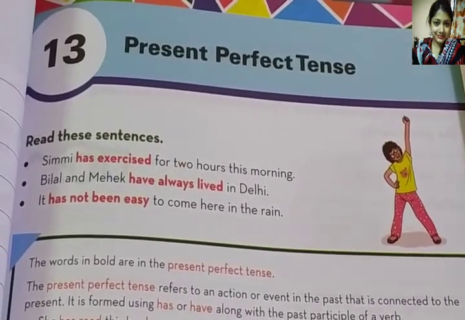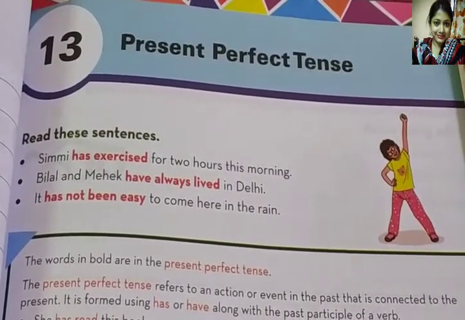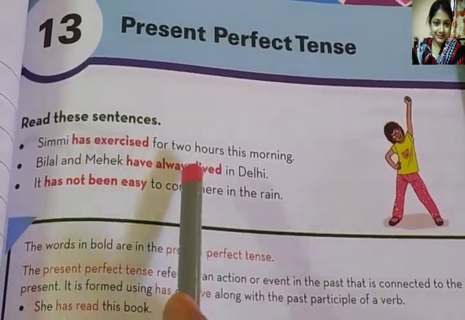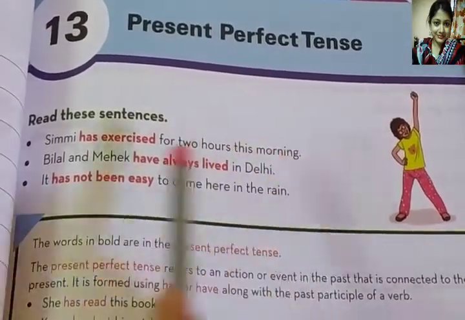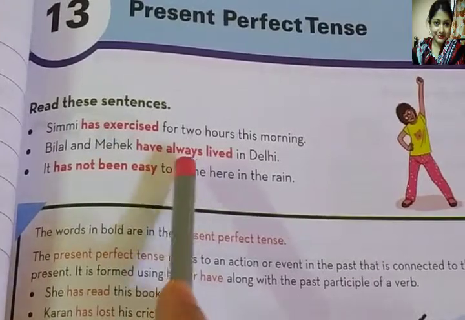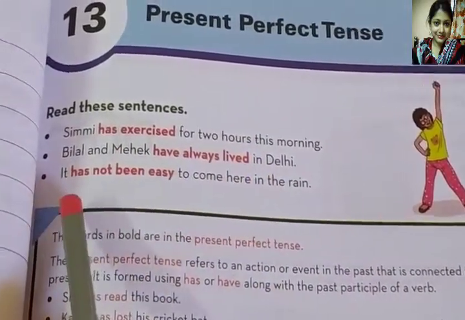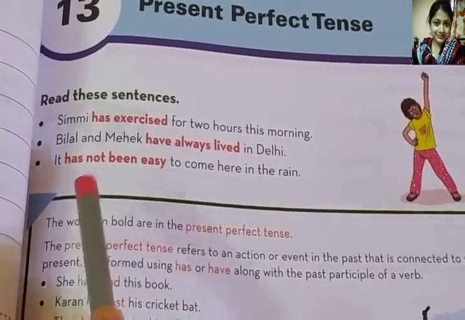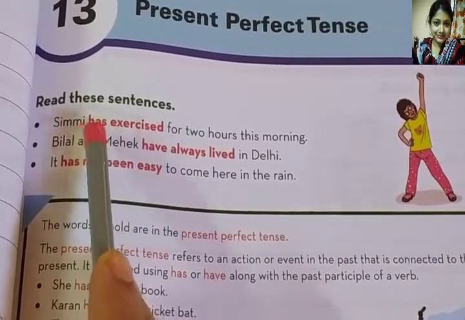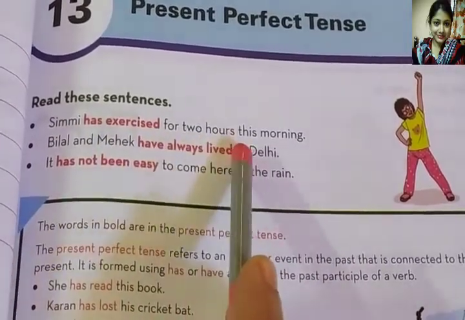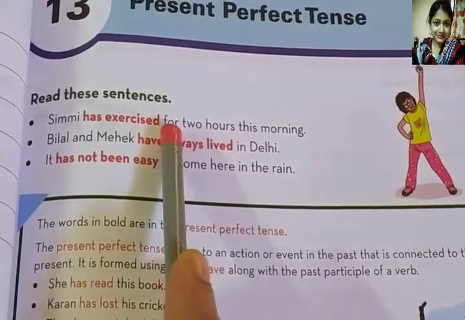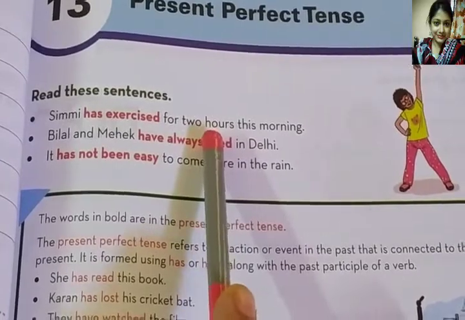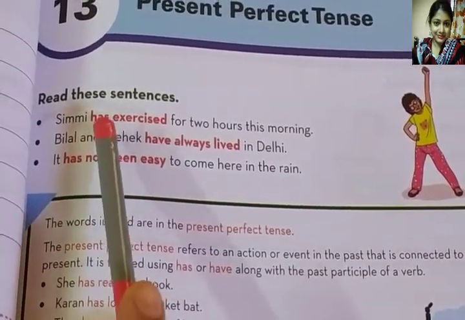When you can apply this formula of present perfect tense, just see there are several sentences: Shimi has exercised for 2 hours this morning. Bilal and Mehek have always lived in Delhi. It has not been easy to come here in the rain. So first, just look at this first sentence. Shimi has exercised for 2 hours this morning. You see here, it is a period of time. 2 hours denotes a period of time, and Shimi has exercised.